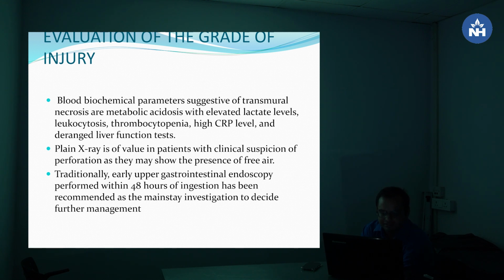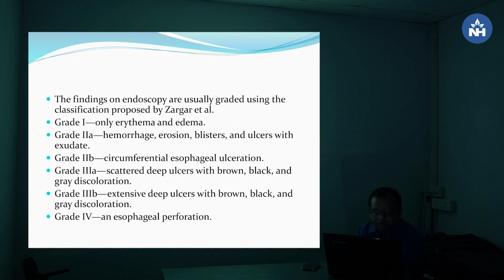Traditionally, early upper GI endoscopy performed within 48 hours of the ingestion has been recommended as the mainstay of investigation to decide further management. The findings on endoscopy are usually graded using the classification proposed by Zargar et al. Grade 1 is only erythema or edema. Grade 2 is divided into 2A and 2B. 2A is hemorrhage, erosion, blister, ulcer with exudate. Grade 2B is circumferential esophageal ulceration.